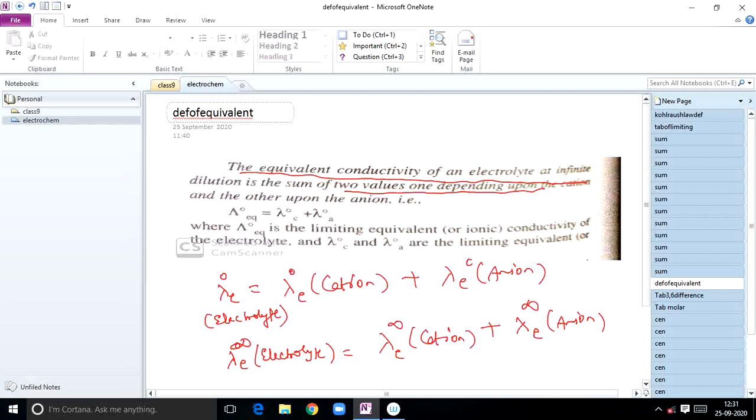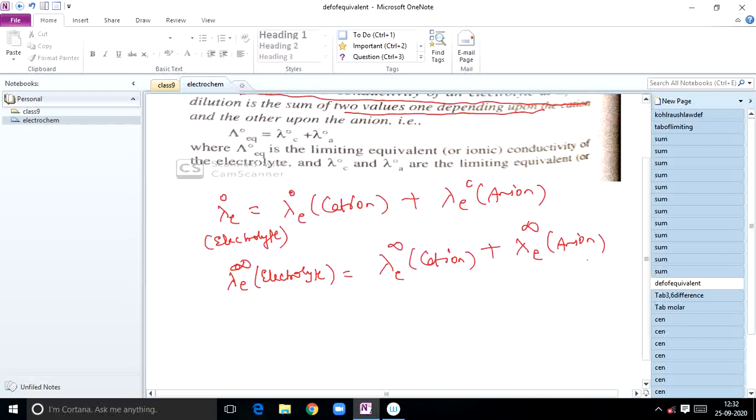So this can be written as lambda E naught represents equivalent conductivity of an electrolyte at zero concentration is equal to equivalent conductivity of cation at zero concentration plus equivalent conductivity of an anion at zero concentration. The same term can be expressed as lambda E infinity of electrolyte, that is equivalent conductivity of an electrolyte at infinite dilution is equal to the sum of equivalent conductivity of a cation at infinite dilution plus equivalent conductivity of anion at infinite dilution.